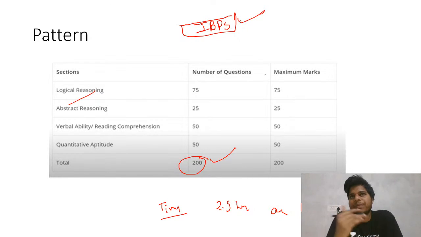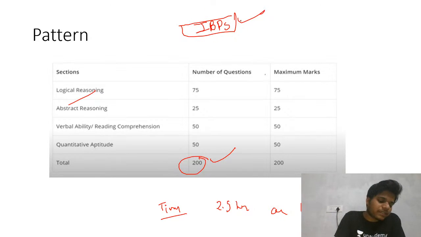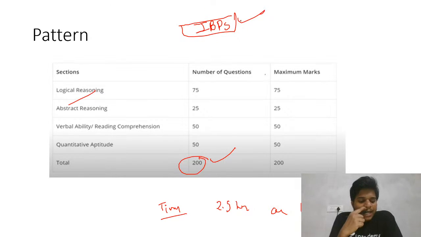You all know IBPS conducts a lot of exams. All your banking examinations are conducted by IBPS. I hope you all are aware of that. Most of the time, whether you take SBI PO, RBI, or any bank, the exam is conducted by IBPS. So you all know all the banking examinations are speed based exams.